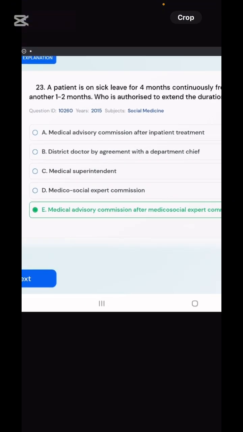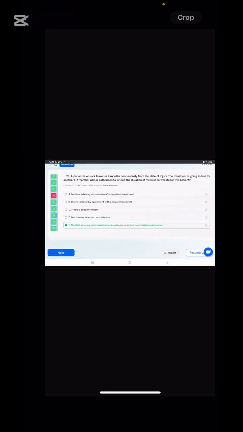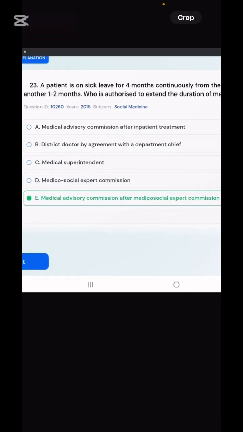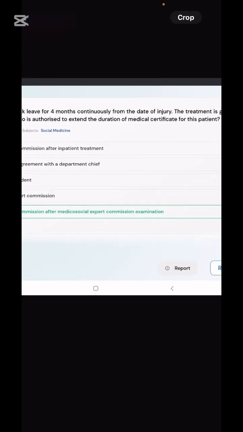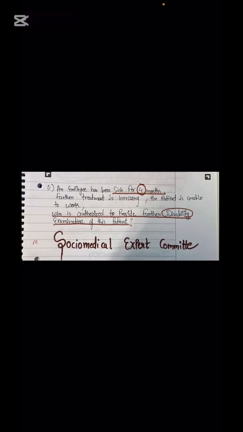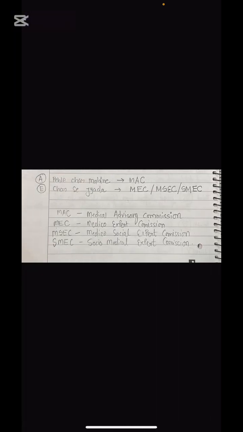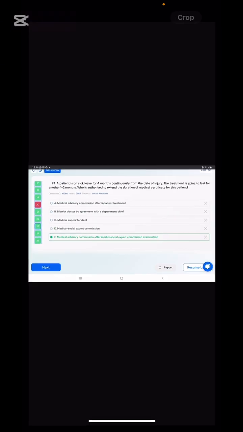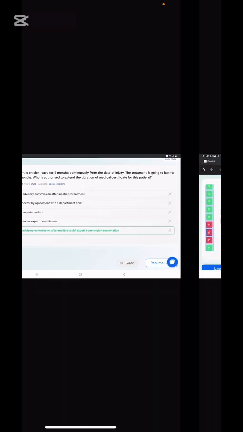First A will come in the option, and then E will come in the question. So please remember this atypical question. The Medical Advisory Commission comes before the Medico-Social Expert Commission. The question may seem illogical, but remember our favorite technique: first A will come, then E will come. So first A is there, advisory, then E is there, expert.